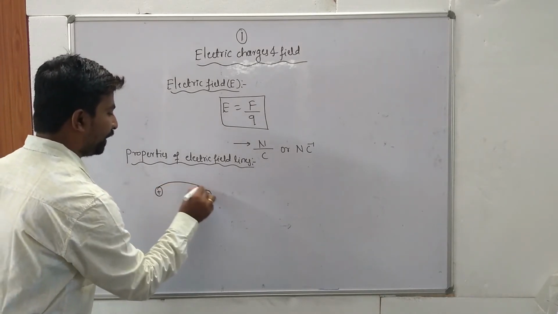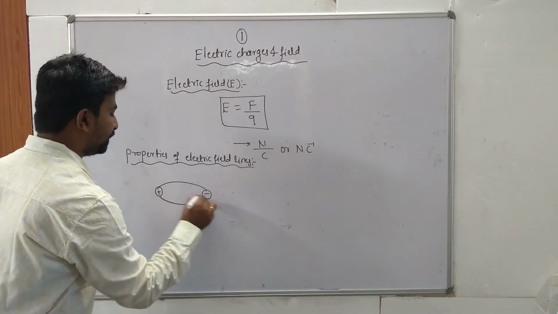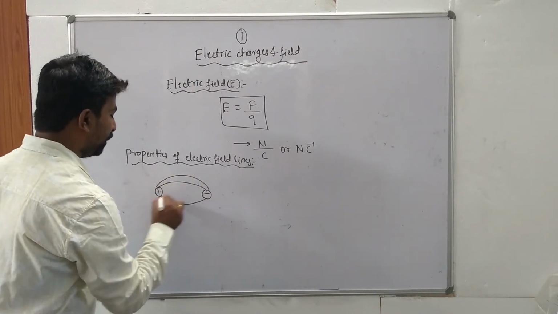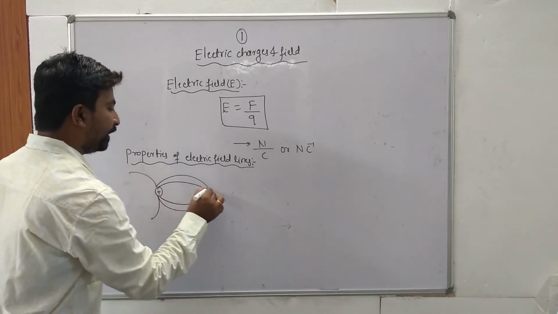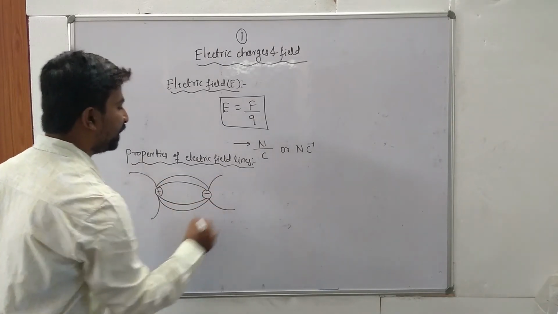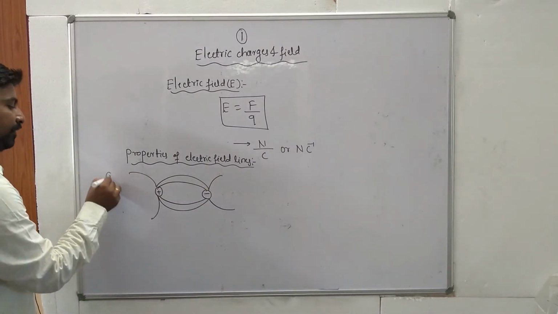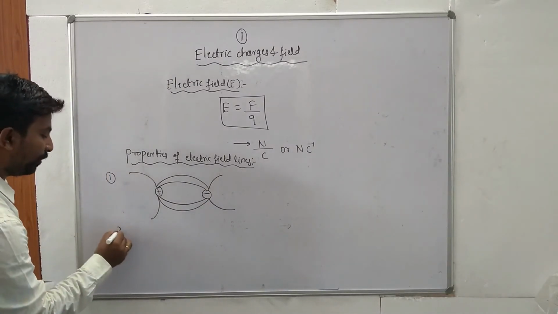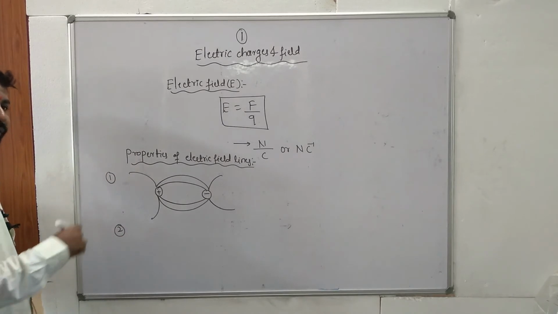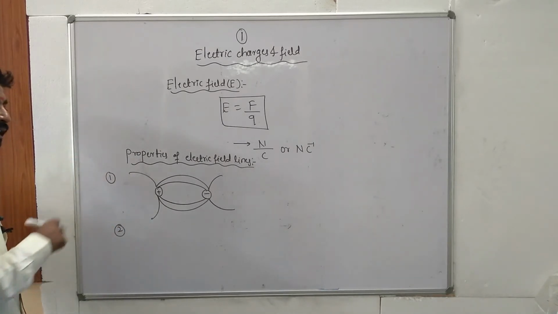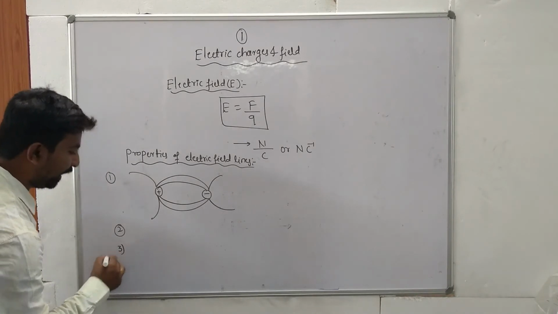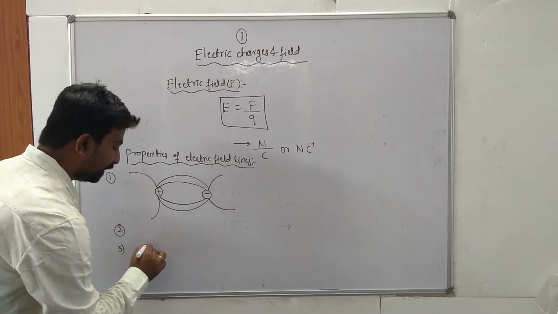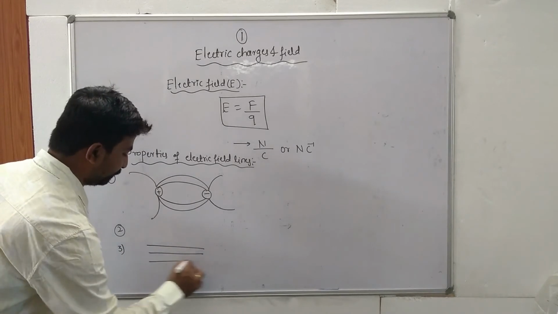Similarly, second property, they have no physical existence. Then third property, electric field lines cannot intersect with each other.